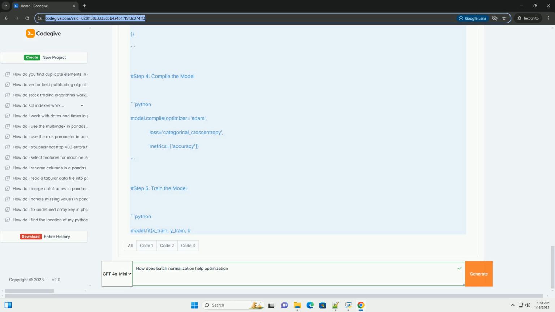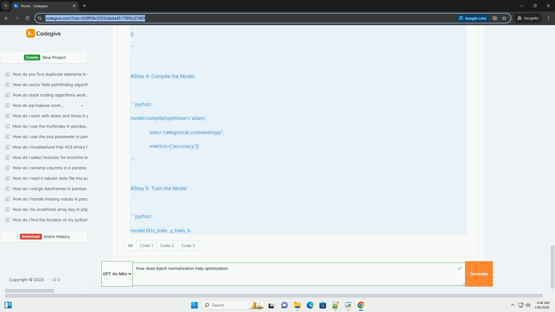Compute the mean and variance. For each mini-batch, compute the mean and variance of the activations. 2. Normalize. Use the mean and variance to normalize the activations. 3. Scale and shift. Apply a scale, gamma, and shift, beta, transformation to allow the model to learn the optimal representation.